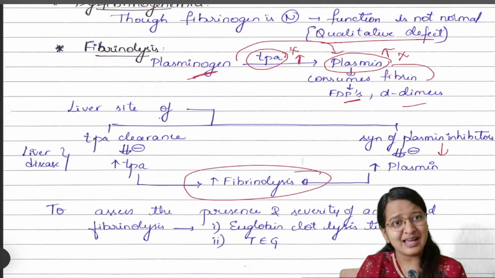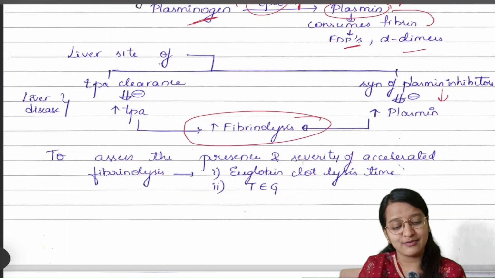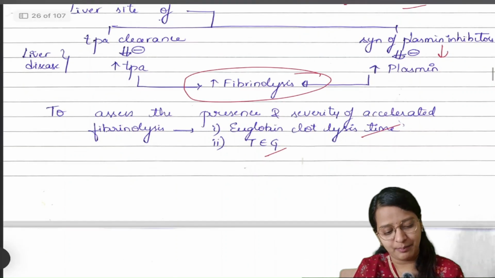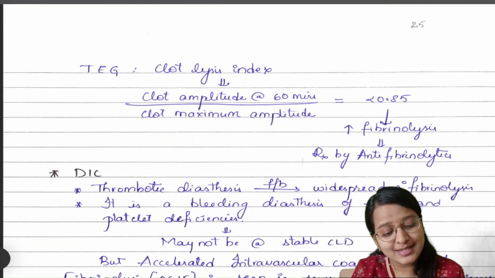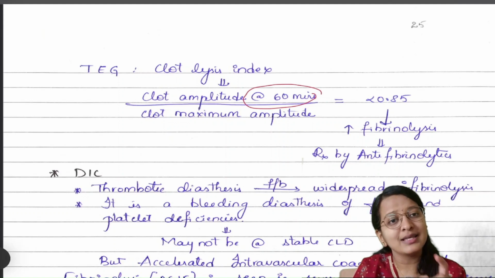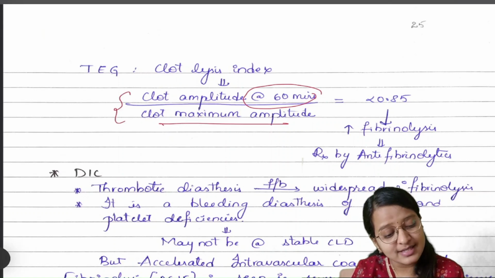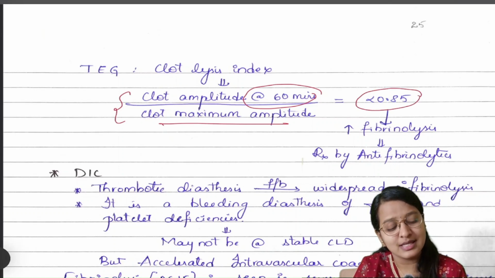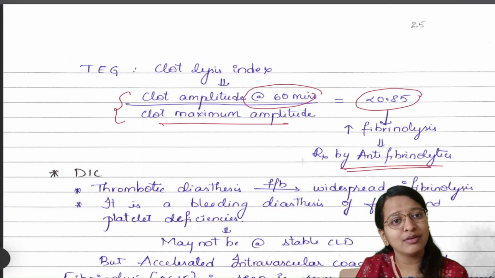So to assess the actual state, the actual severity of this fibrinolysis, we have to go with TEG or euglobulin clot lysis time. So in TEG, we'll be seeing the clot lysis index. It is nothing but clot amplitude at 60 minutes over the maximum clot amplitude. The ratio, if it is less than 0.85, it means there is fibrinolysis. So we have to treat it with antifibrinolytics like your tranexamic acid.